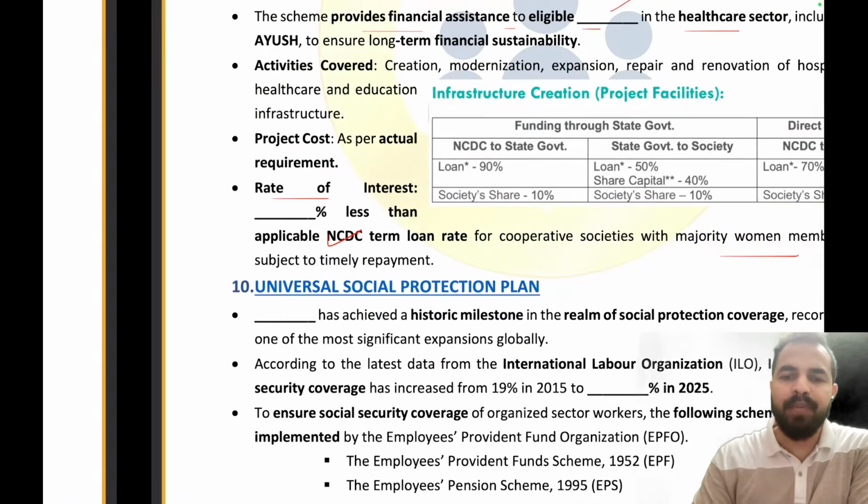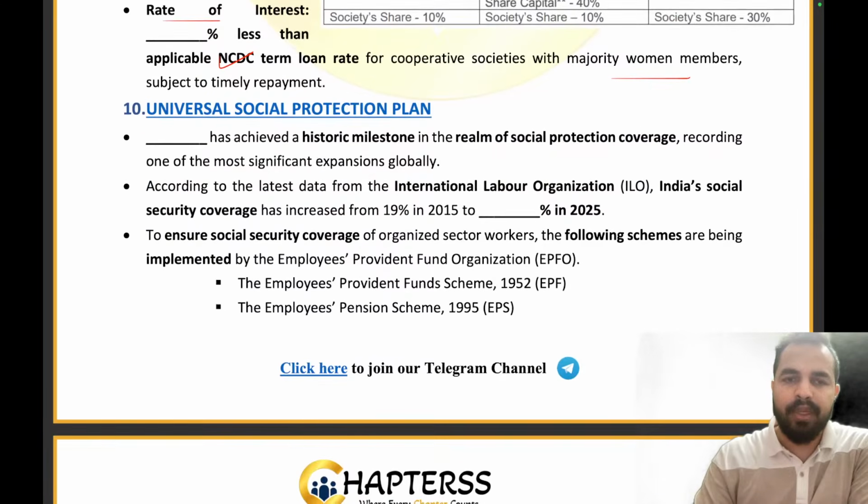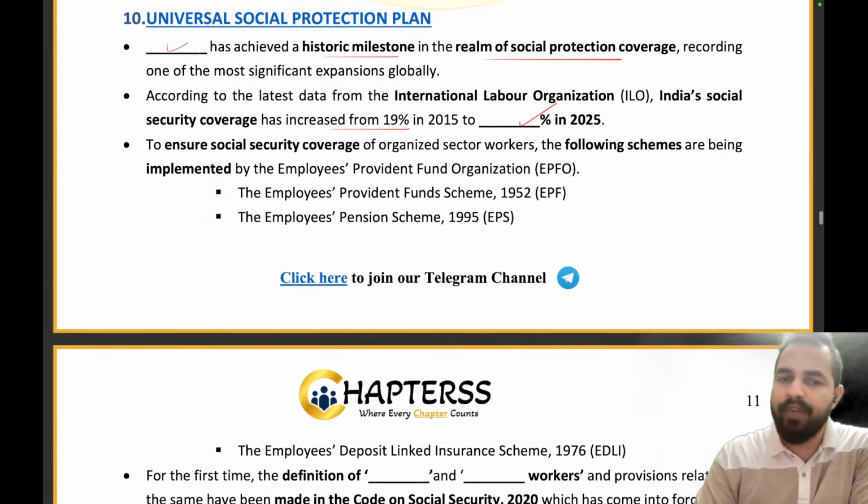So here, friends, what is the most important part? Which country has achieved a historic milestone in the realm of social security protection coverage? That is India. The social security coverage has increased from 19% to 64.3% in 2025.